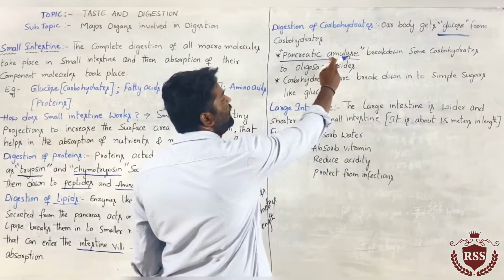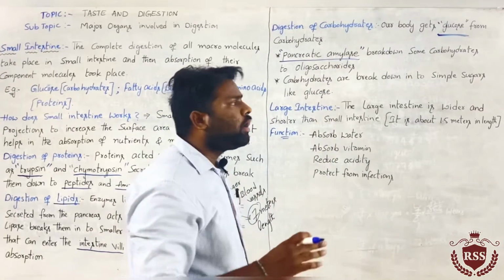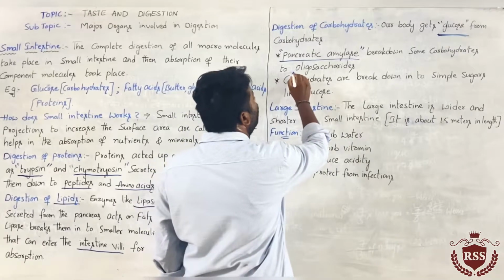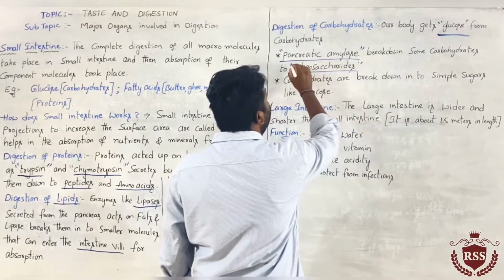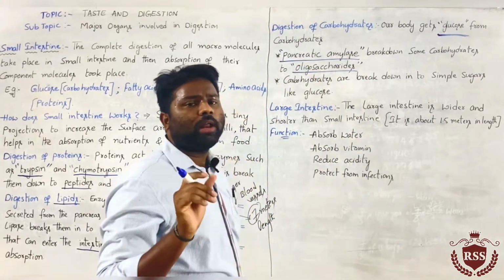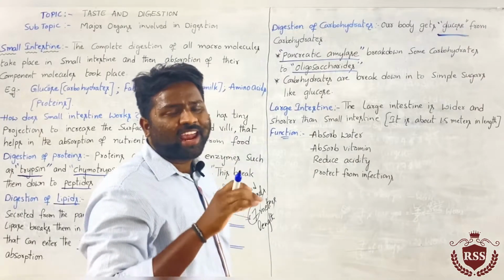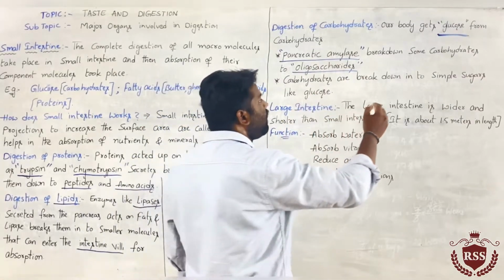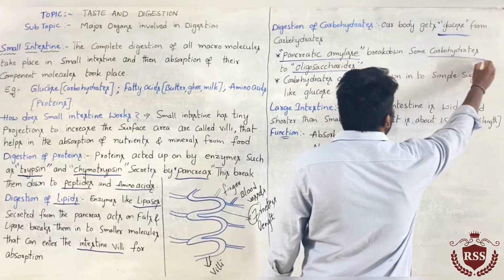This pancreatic amylase breaks down carbohydrates into oligosaccharides. Oligosaccharides are smaller molecules, changed from the large molecules of carbohydrates.